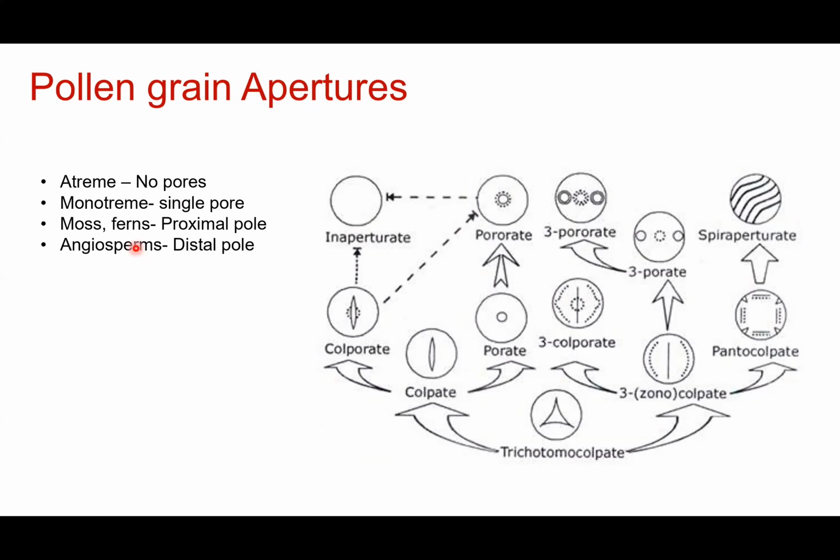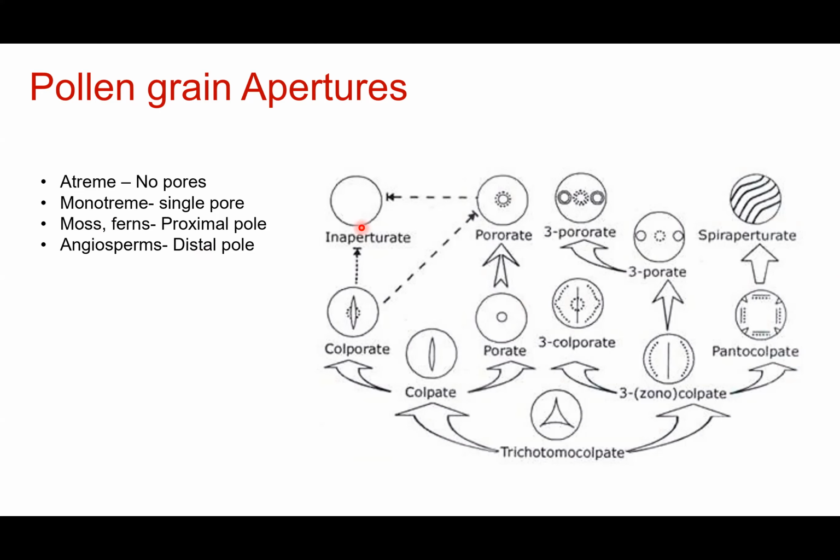In Pteridophyta and Bryophyta, mosses are bryophytes, ferns are pteridophytes, the single pore is present at the proximal pole. We just saw what the proximal and distal poles are. So at the proximal pole, you generally find a pore in Pteridophyta and Bryophyta plants, whereas in flowering plants, the higher plants which belong to angiosperms, you see a pore present at the distal end. So these are all the different kinds of nomenclature that they give depending on the kind of pore.